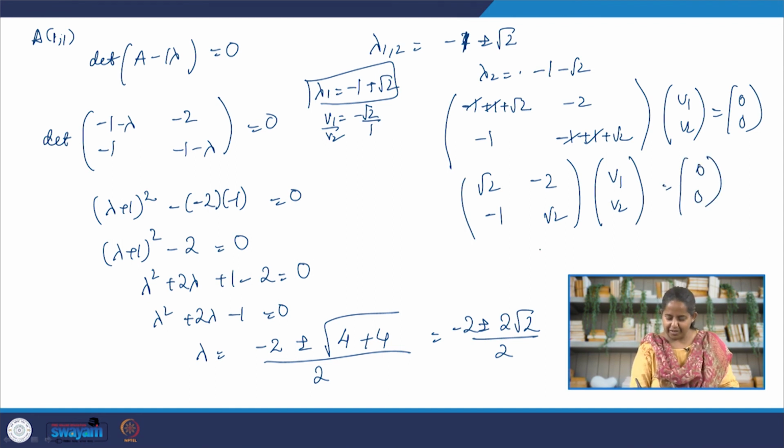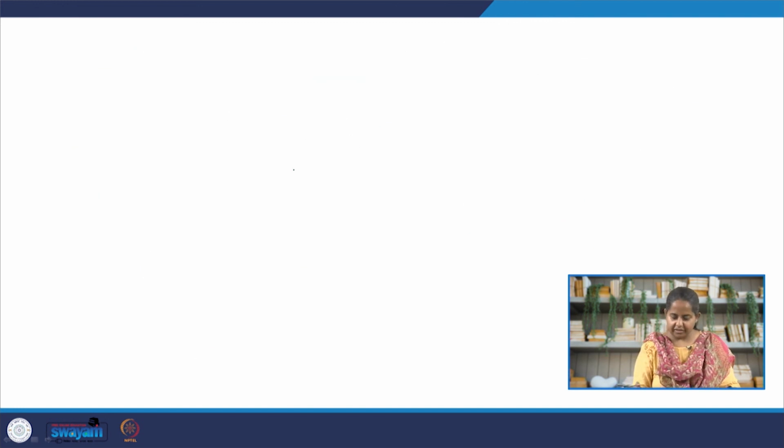Very simply, what we get is that V1 by V2 will be equal to root 2 by 1. So these are the two eigenvectors that we have gotten.